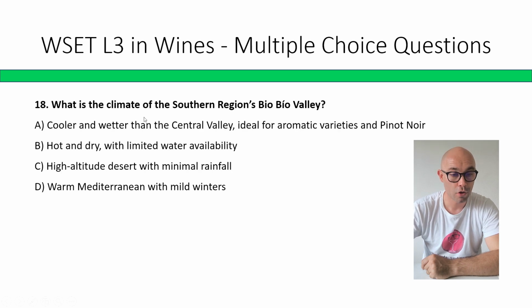What is the climate of southern region's Biobío Valley? Cooler and wetter than Central Valley, ideal for aromatic varieties and Pinot Noir. Hot and dry with limited water availability. High altitude vineyards with minimal rainfall. Warm Mediterranean with mild winters. The correct answer is A, cooler and wetter than Central Valley, ideal for aromatic varieties and Pinot Noir.